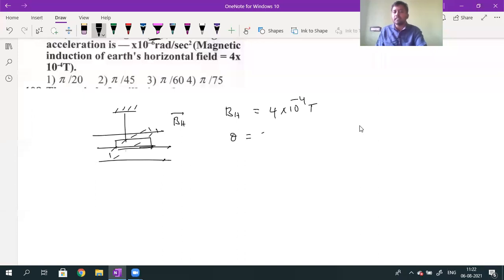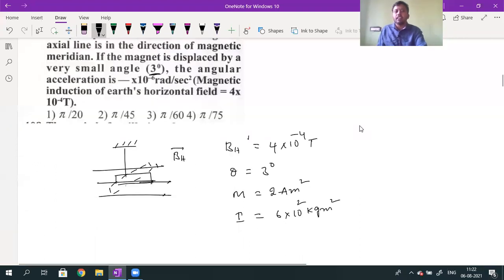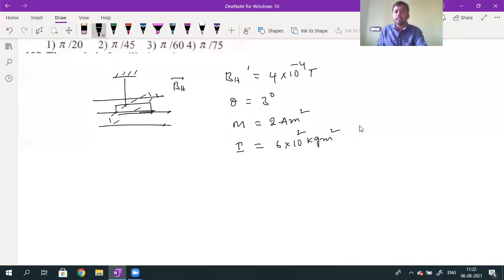The magnetic moment of the bar magnet is given as 2 ampere meter square, and the moment of inertia is given as 6 into 10 to the power of 2 kilogram meter square. This is the data they given. They are asking us to calculate the alpha value, the angular acceleration.